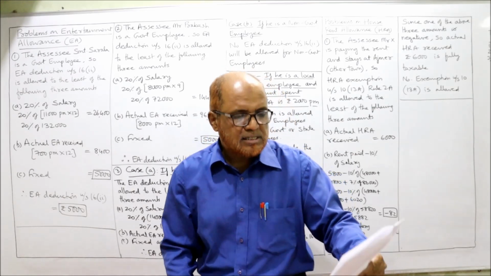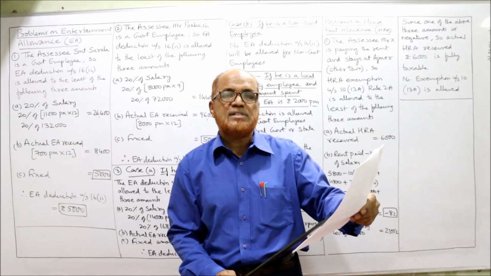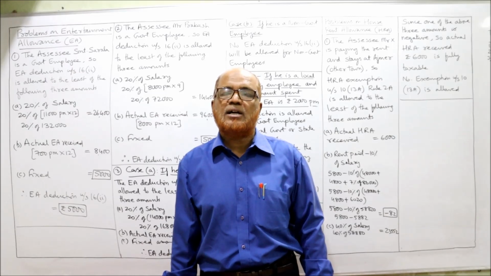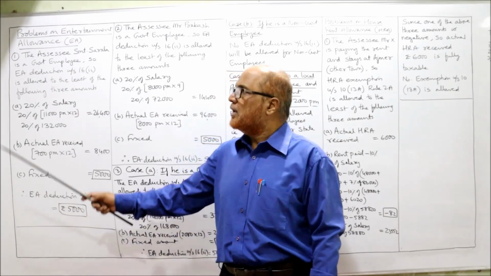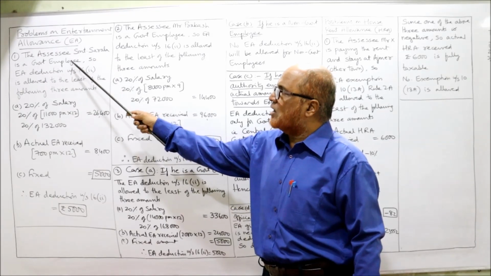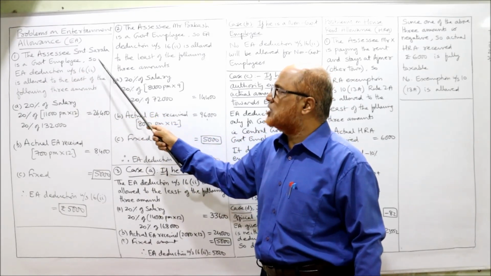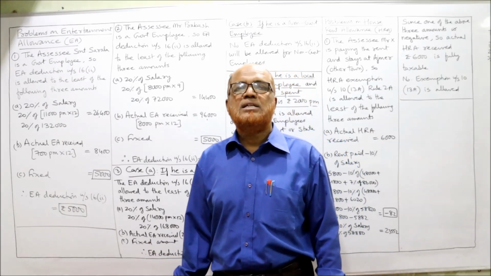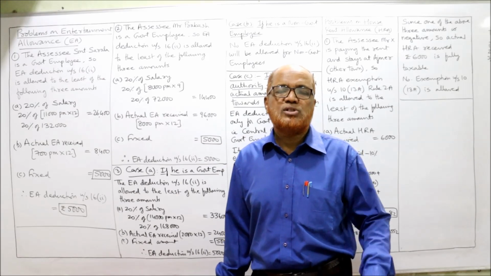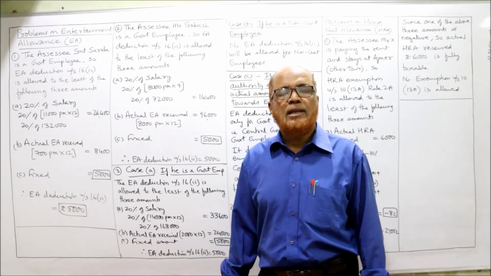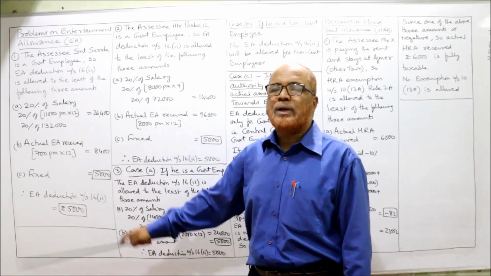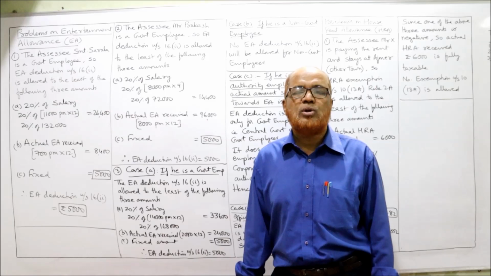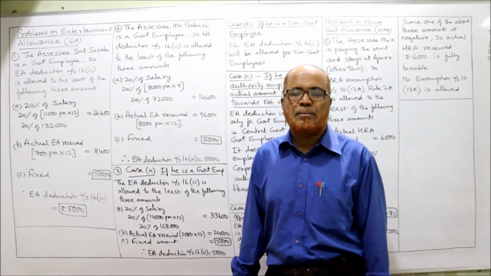In our problem, it is given that Srimati Sarala is working as an officer in Telangana government. So she is a government employee, and EA deduction under section 16(2) will be allowed. It is allowed to the least of the following three amounts, which I explained in detail in the last video. First, 20% of salary. Second, actual EA received. Third, a fixed amount of 5,000 rupees, which is given by the Income Tax Act.